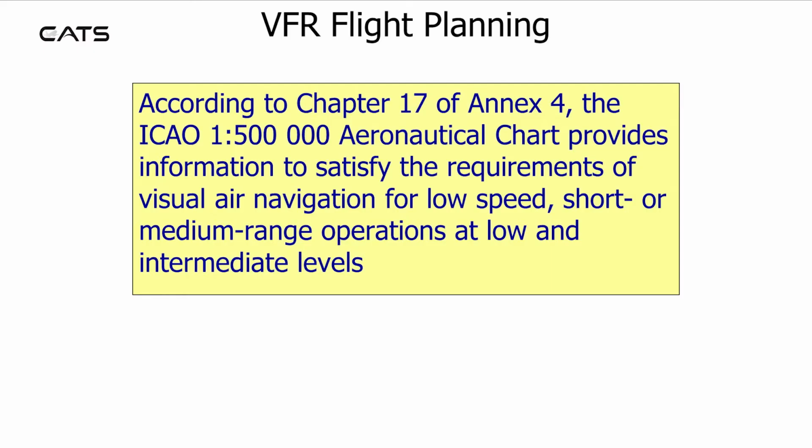VFR flight planning. According to Chapter 17 of Annex 4, the ICAO 500,000 chart provides information to satisfy the requirements of visual air navigation for low speed, short or medium range operations at low and intermediate levels.